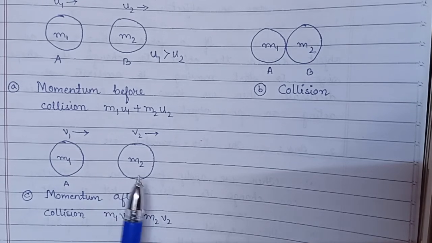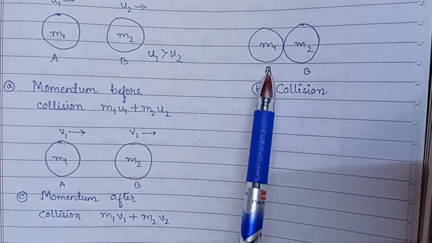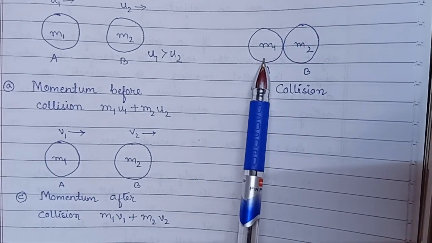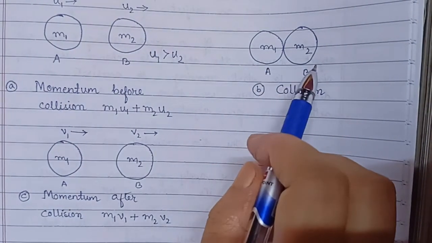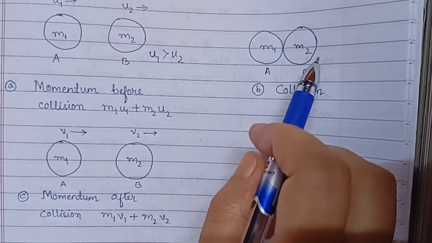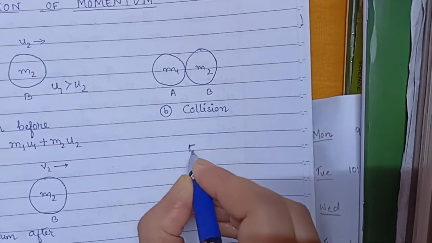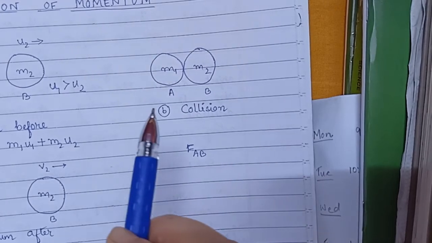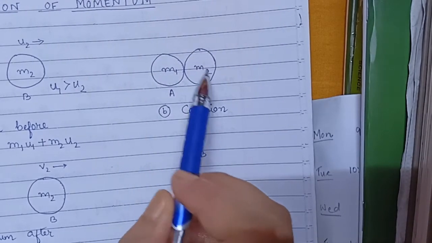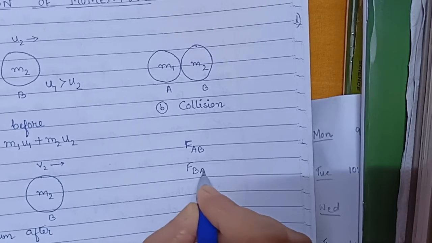So now let's do this. When there is a collision, suppose ball A exerts a force on ball B, denoted by FAB, and similarly ball B exerts a force on ball A, denoted by FBA.